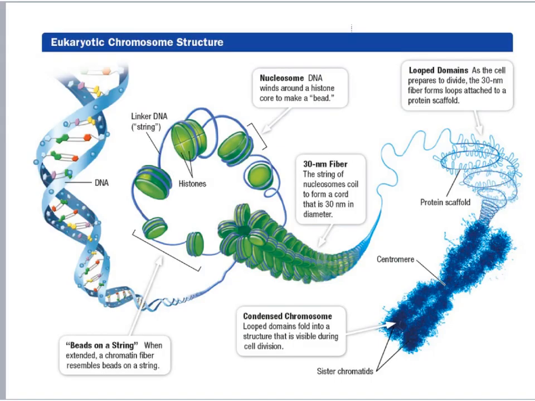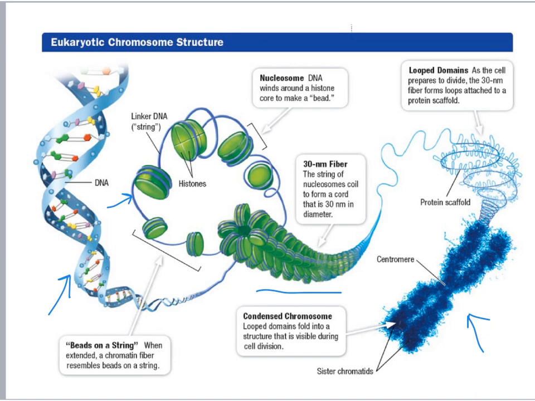Here, this diagram shows it a little bit better. Here is an illustration of a DNA molecule. You can kind of see the double helix there. And the DNA molecule is now wrapped around those histone proteins like we saw in that other diagram that I drew. And then that whole business can coil up even more and ultimately form the visible condensed chromosome that you see here on the right-hand side of the drawing.